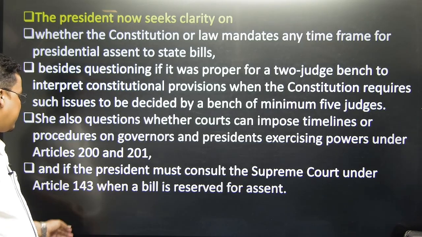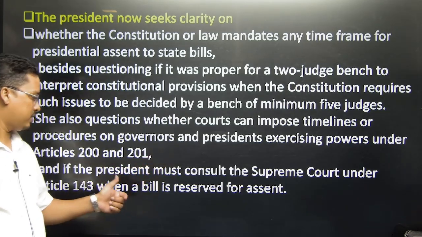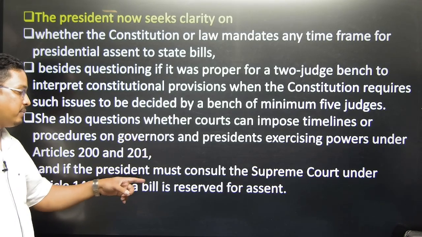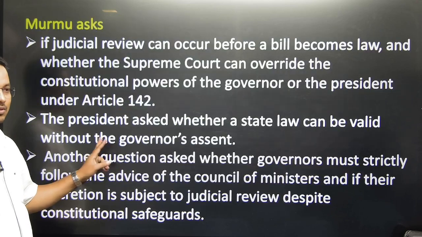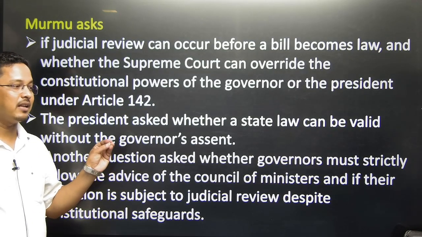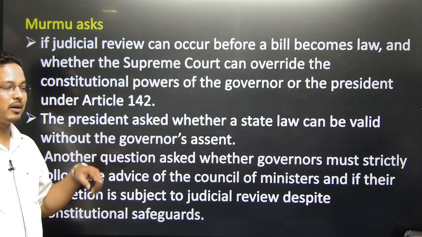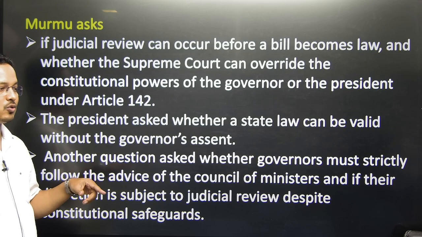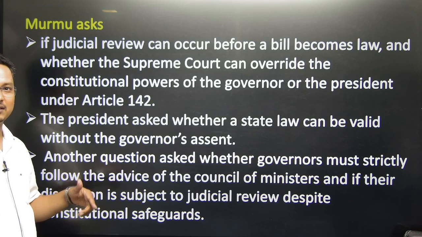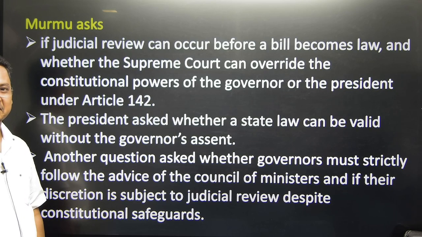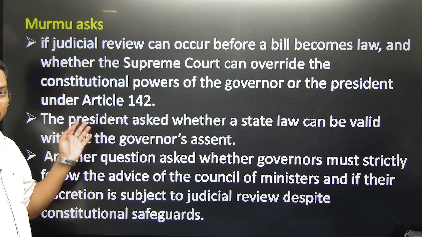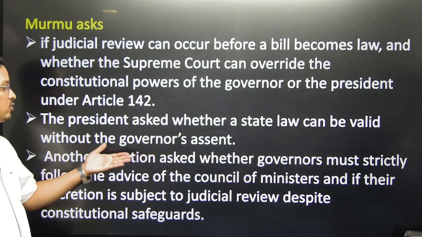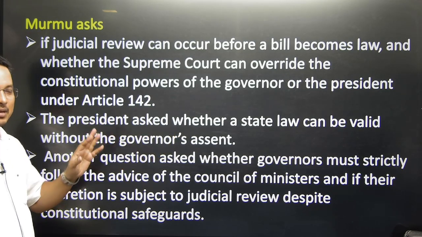Again, whether the President must consult the Supreme Court under Article 143 when a bill is reserved for assent. This is also a question. Other questions: whether judicial review can occur before the bill becomes law, and whether the Supreme Court can override the constitutional power of the governor or the President under Articles 42. This is also a debate, and a good point as well. Whether the state law can be valid without the governor's assent. That is again a question.